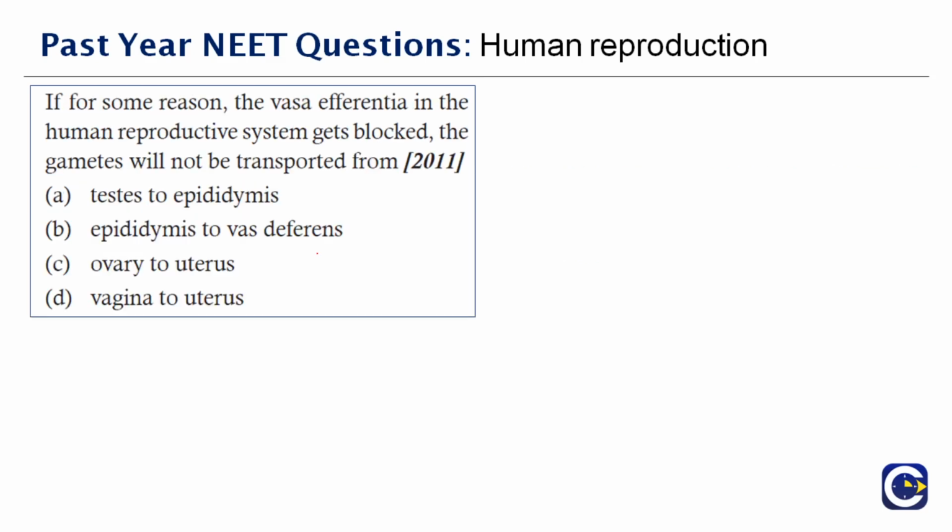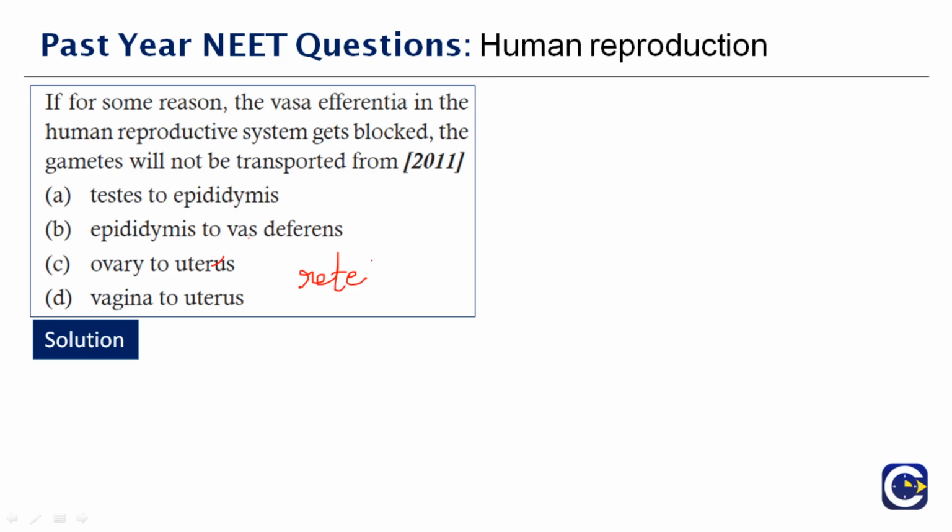Next question here. If for some reason the vasa efferentia in the human reproductive system gets blocked, the gametes will not be transported from dash. This question was asked in the year 2011. But before we go into the answer directly, what is this vasa efferentia? Any idea? The medical definition of vasa efferentia is the 12 to 20 ductules that lead from the rete testis to the vas deferens, and except near their commencement are greatly convoluted and form a compact head of the epididymis.